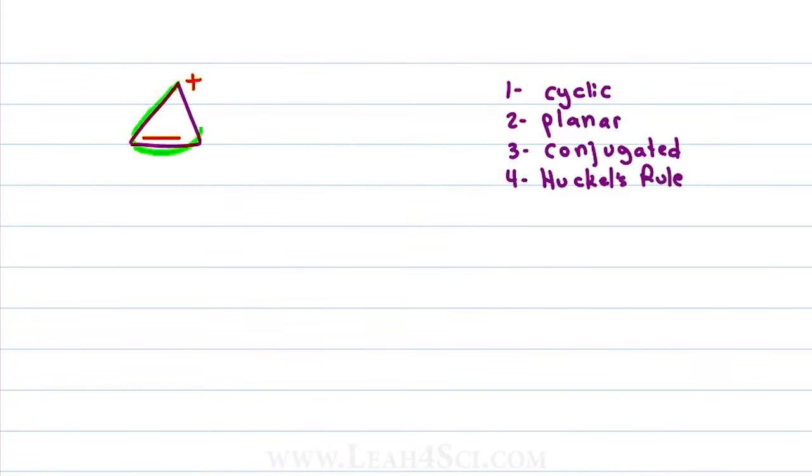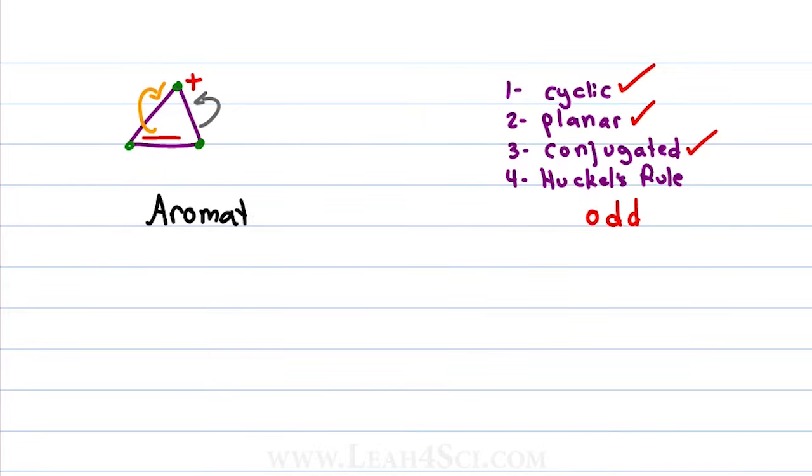The molecule is cyclic. I can trace a circle around the entire compound. It's planar because every carbon is sp2 hybridized, the carbons holding the pi bond, as well as the carbocation. We know that the pi bond can resonate into that empty p orbital, either towards the left or towards the right, making this a fully conjugated system, and then we'll use the shortcut for Huckel's rule. We have a total of 1 pi bond, which is odd. An odd number of pi bonds follows Huckel's rule, making this molecule aromatic. Yes, it's tiny. Yes, it's under a lot of strain, but it's still aromatic.